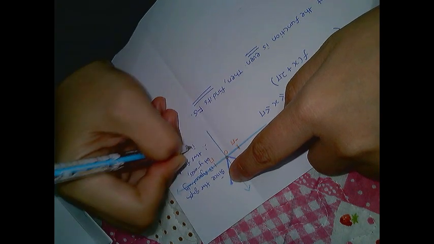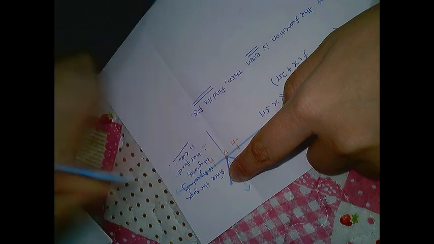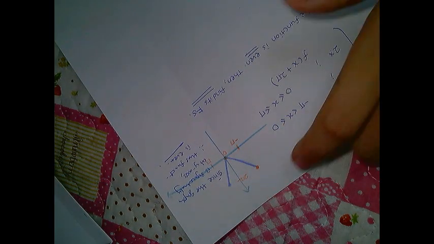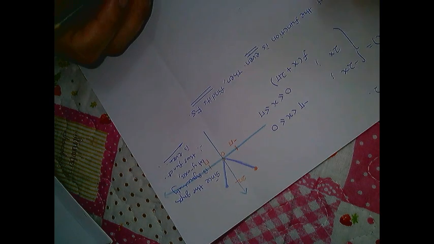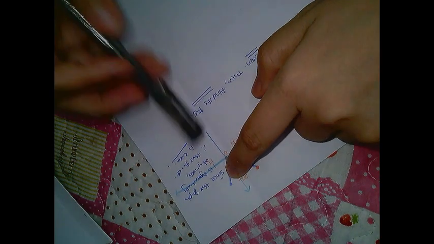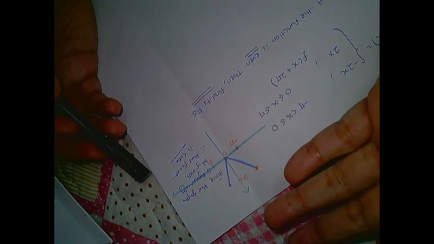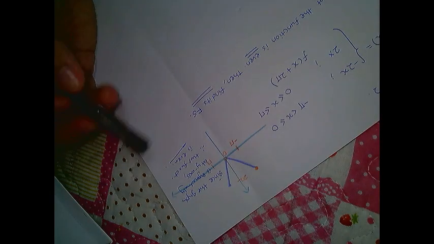Sketch the graph first, and then you try to see that. Give your reason. Justify by sketching the graph, and then give the reason. Since the graph is symmetrical about the y-axis, therefore this function is even. So that is the answer for the first one.